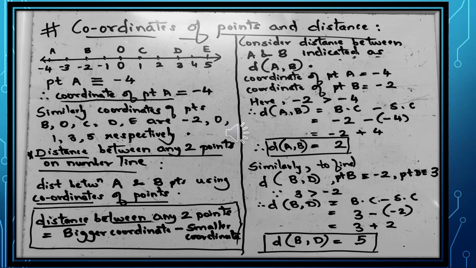If you have noted in these two distances, the distance between two negative points or a positive and a negative point is always positive. We have not seen the distance as negative anywhere. So distance will always be a non-negative real number, and therefore it won't be negative. I hope this is quite clear.